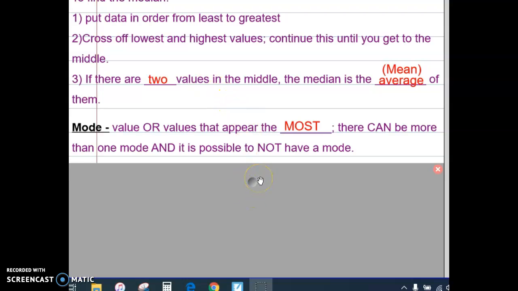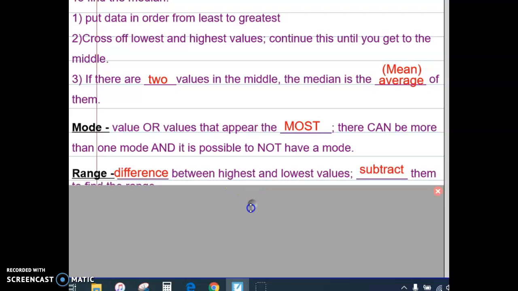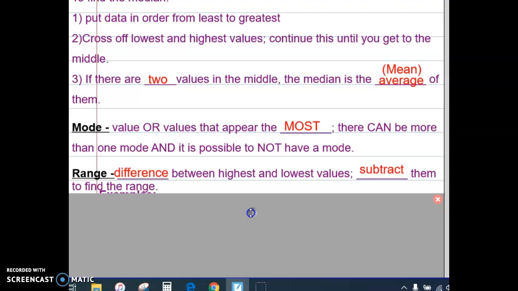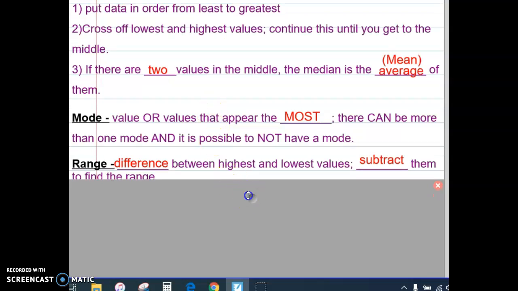Okay, now that you know what the mean, median, and mode are, we've got one more to talk about, and that is the range. The range is the difference between the highest and lowest values. It gives the spread of the numbers. In other words, it gives the spread from the lowest to the highest. So to find the difference, you simply subtract the lowest from the highest. If you will, pause your video and copy down the information on range.